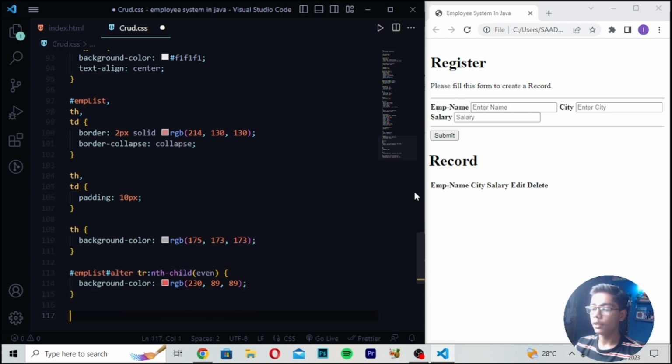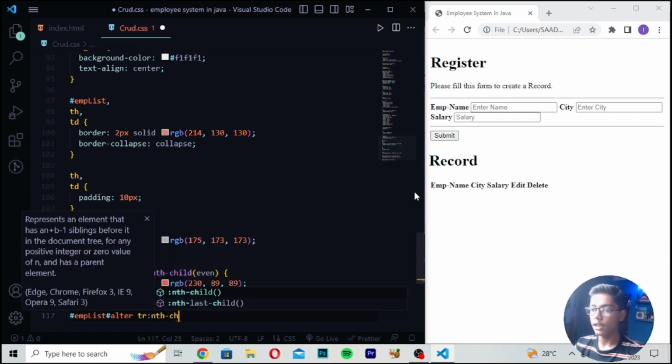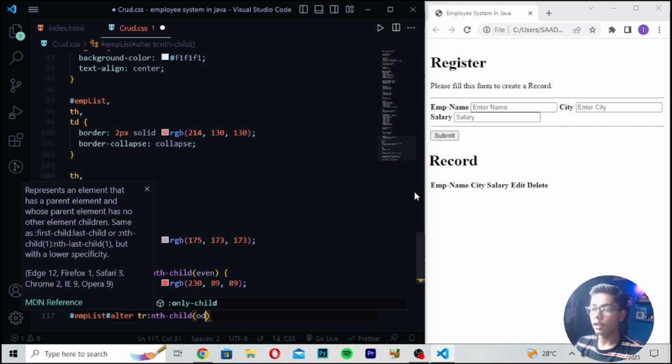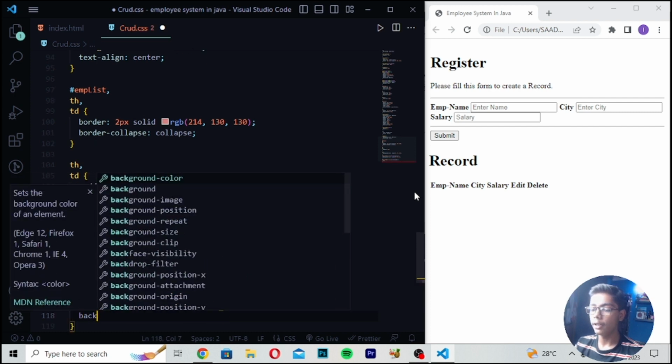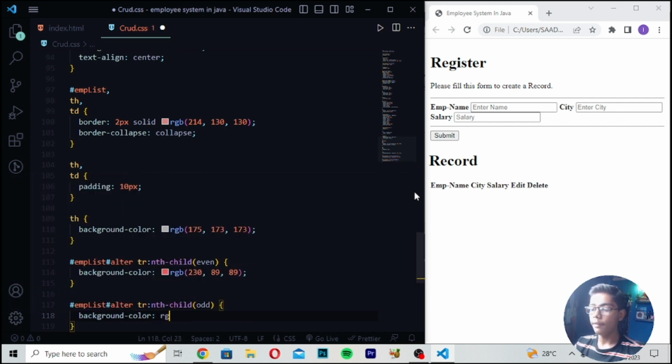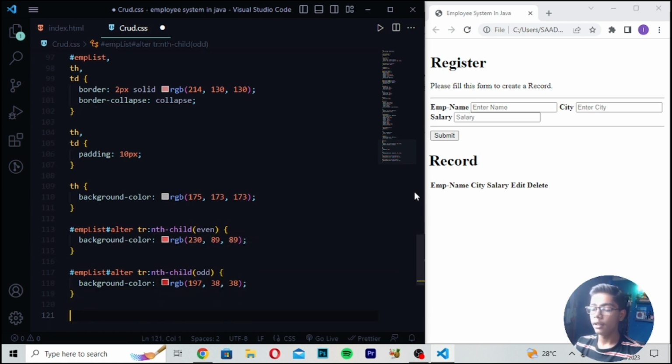Then move down after this value, write employee list, and then I will write alter tr tag nth child. Then I will write odd, and in odd I will write background color, and here I will write RGB 197, then 38, close this tag.